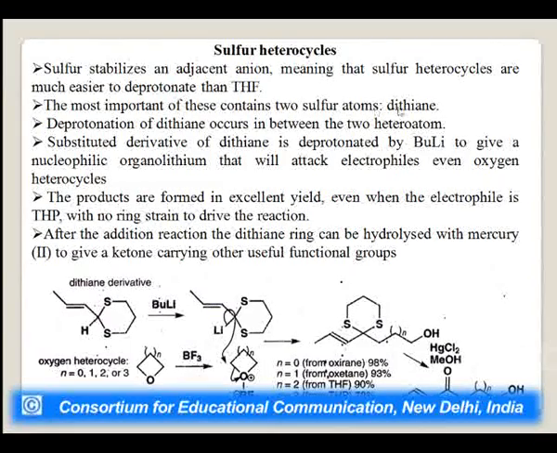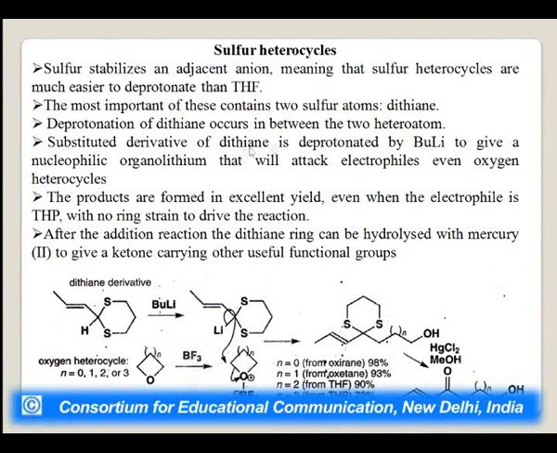For example, dithiane. Deprotonation of dithiane, this is the structure of a dithiane derivative. Here we can say deprotonation of dithiane occurs in between the 2 heteroatoms, that is over here. These are the 2 heteroatoms sulfur, and the deprotonation took place over this carbon.